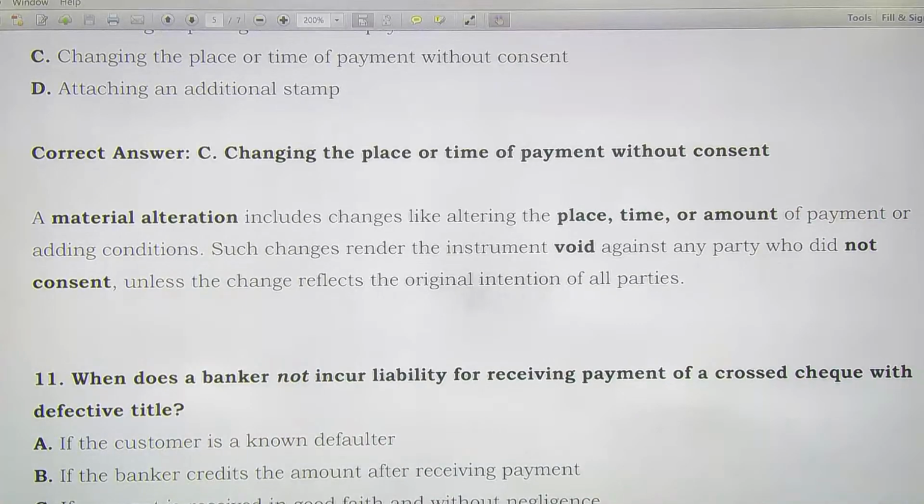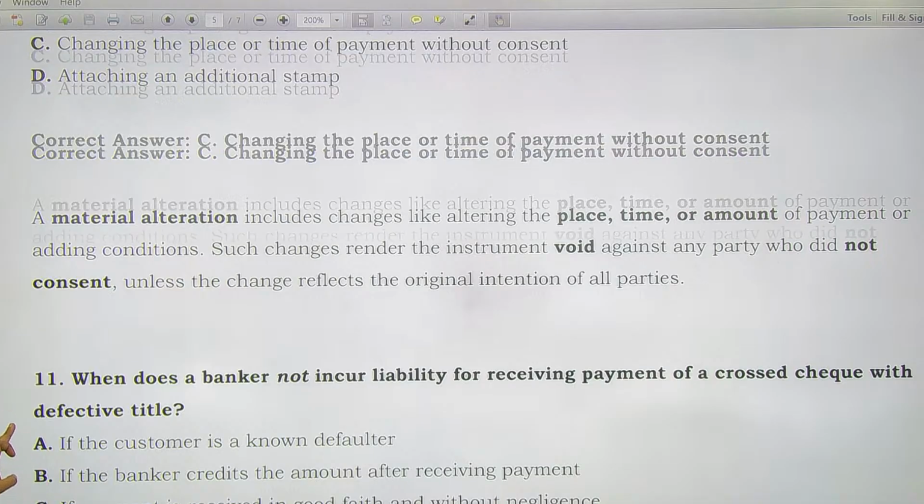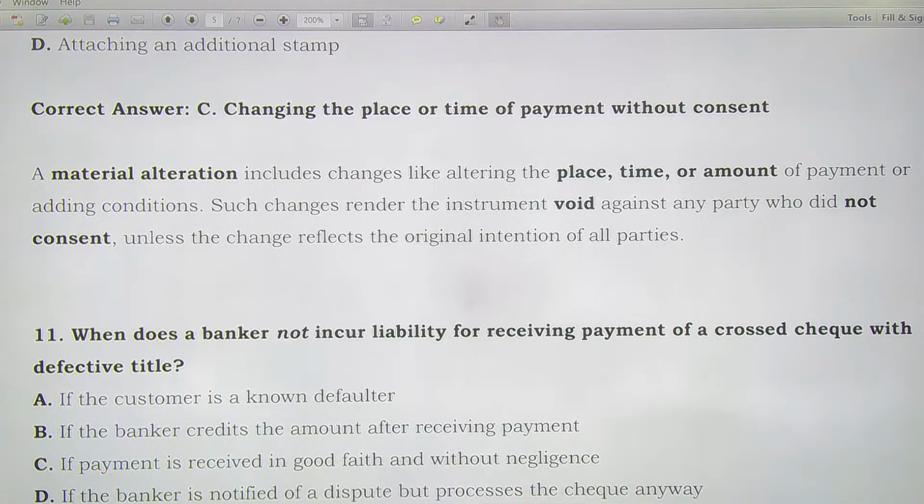Next is, when does a banker not incur liability for receiving payment of a crossed check with defective title? Defective title का मतलब क्या होता है?